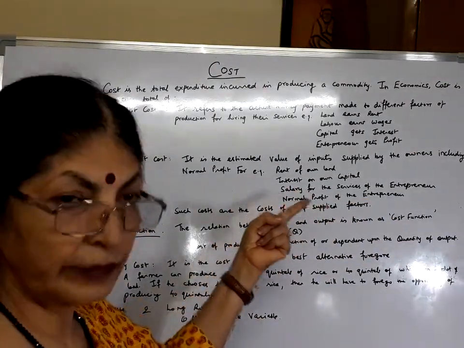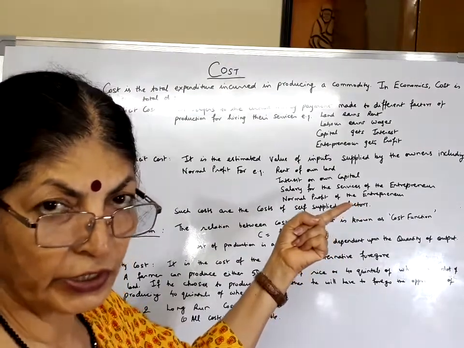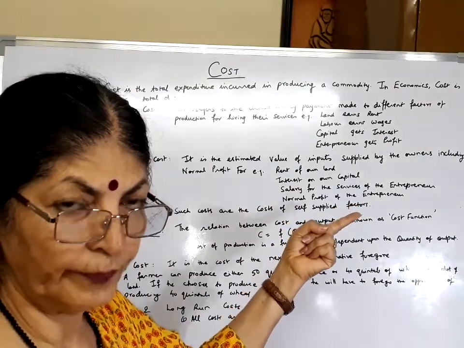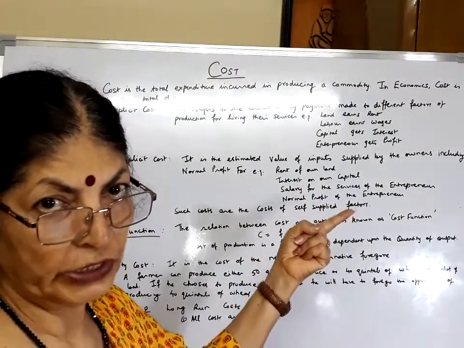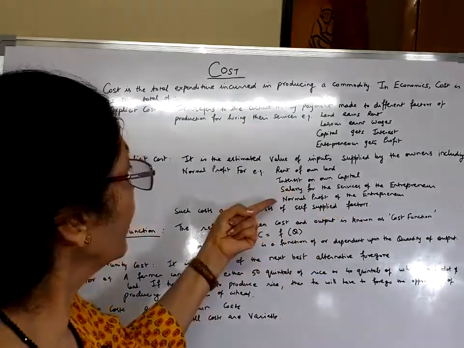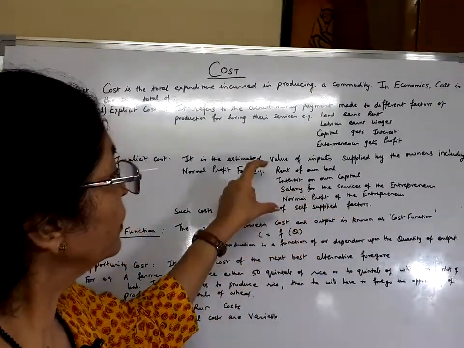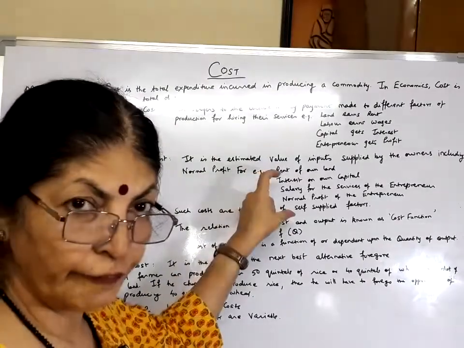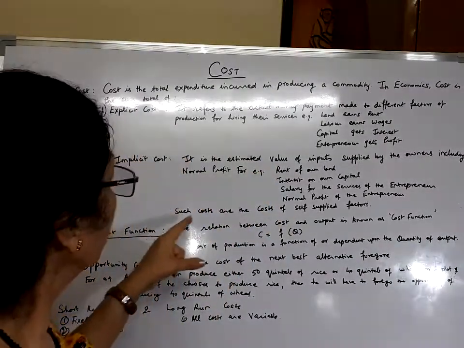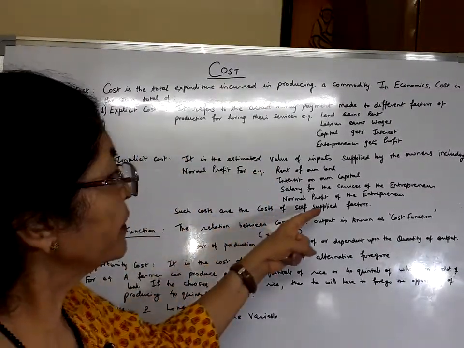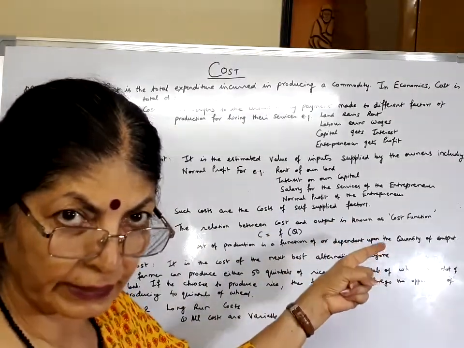And yes, the minimum expenditure that should go to the entrepreneur for all the initiative taken by him is called normal profit. So these are the four forms of implicit cost. Such costs are the costs of self-supplied factors.